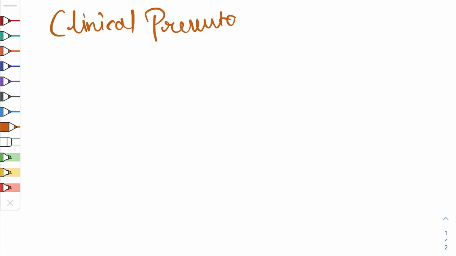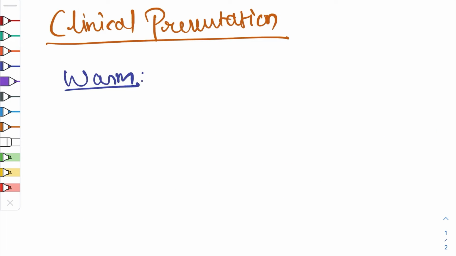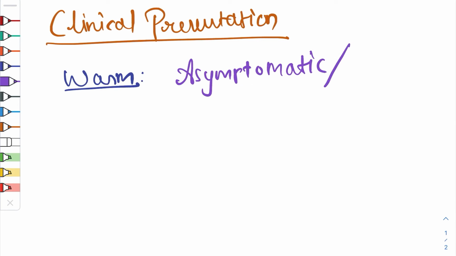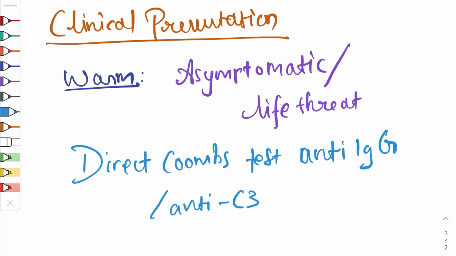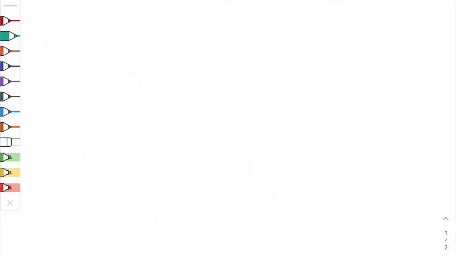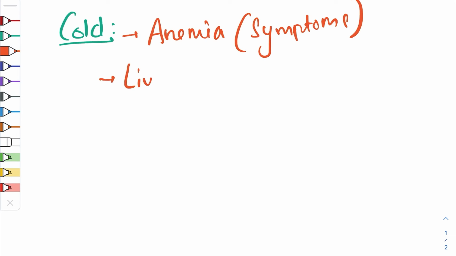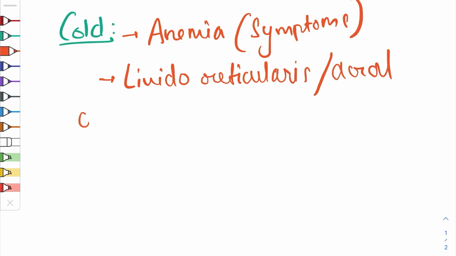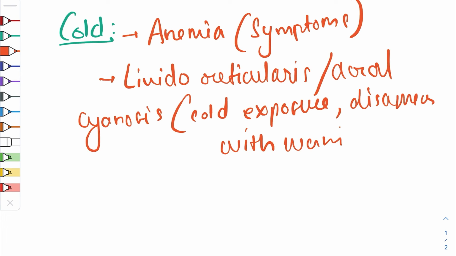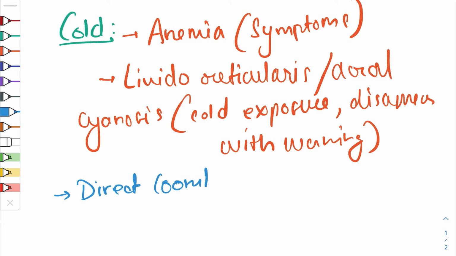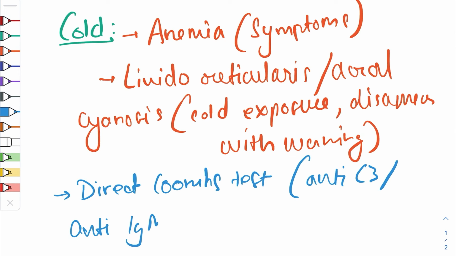In clinical presentation, there is warm, is asymptomatic and life threatening. Direct Coombs test is anti-IgG, anti-C3. Cold, it is anemia symptoms and livedo reticularis and acral cyanosis, cold exposure that disappears with warming. And direct Coombs test is anti-C3, anti-IgM.